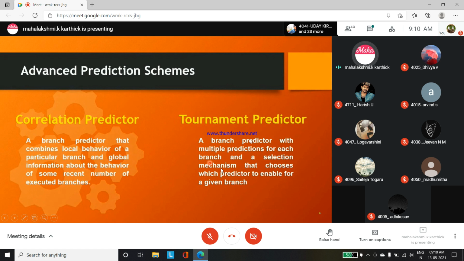Tournament predictors: branch predictors with multiple predictions for each branch, with a selection mechanism that chooses whether we have to select the 1-bit predictions or the 2-bit predictions, to enable for a given branch. For example, when a branch is found in the first part, a set of 4 instructions normally runs in a pipeline. If the branch instruction is given as the first instruction, what is the criteria faced? Which is good to use, 1-bit or 2-bit analysis information?